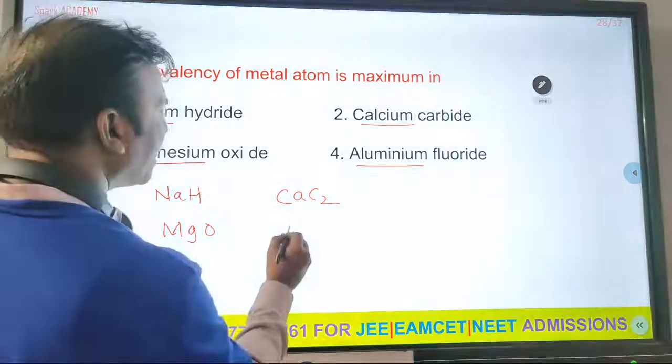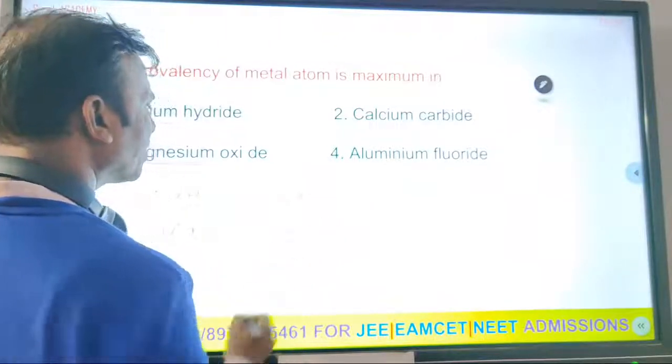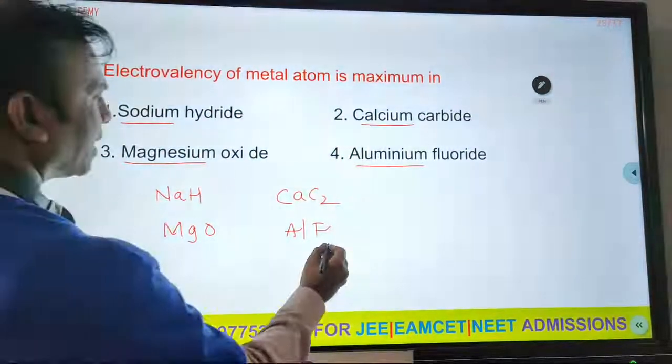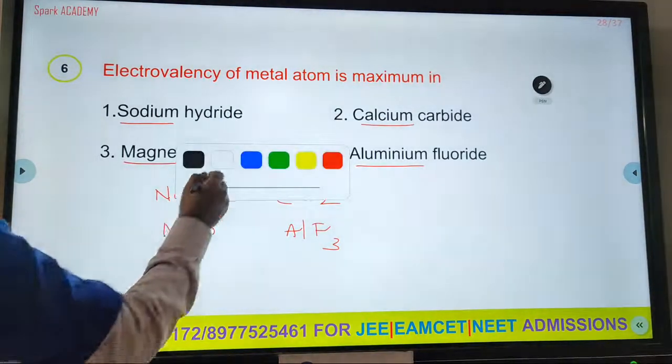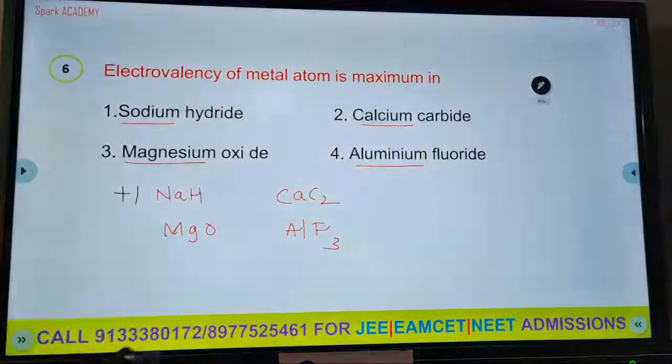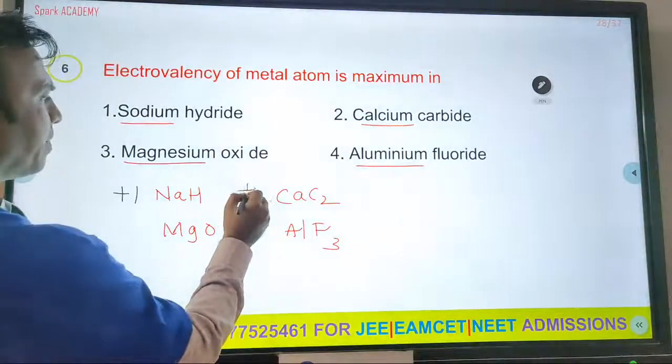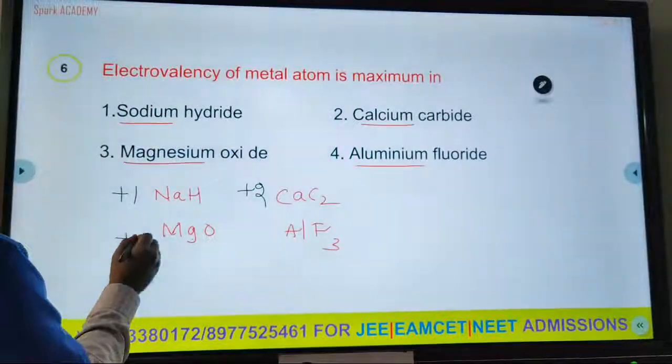Aluminium fluoride? AlF3. Yes, AlF3. Now here the electrovalency of the metal atom is maximum. What is the electrovalency of sodium here? Sodium electrovalency here is +1. What about calcium? +2. What about magnesium? +2. What about aluminium? +3. Yes.